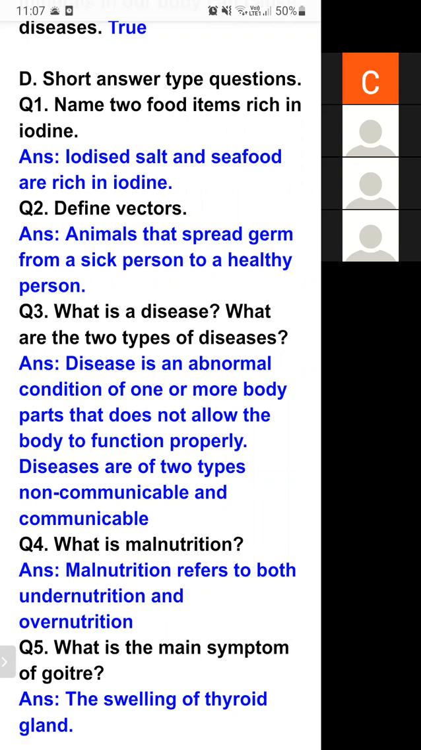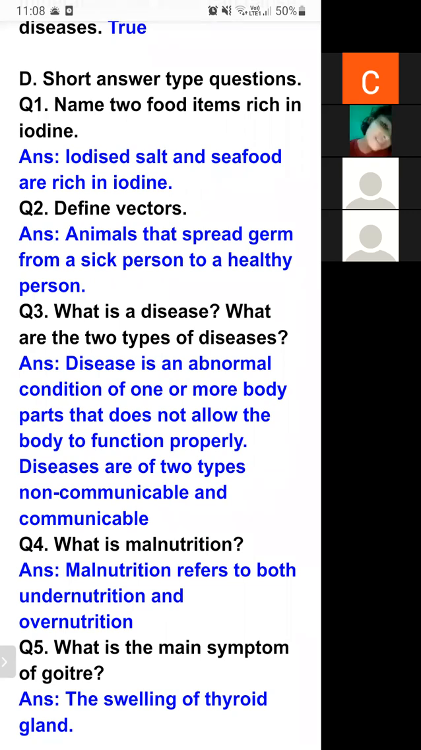Question number 4, what is malnutrition? We have already discussed this in true and false. What is malnutrition? Malnutrition refers to both undernutrition and overnutrition. So what is undernutrition and overnutrition?